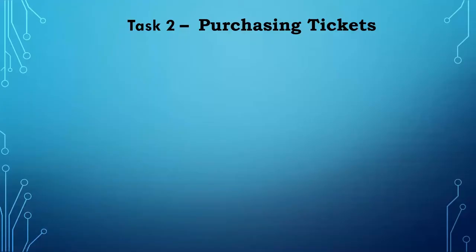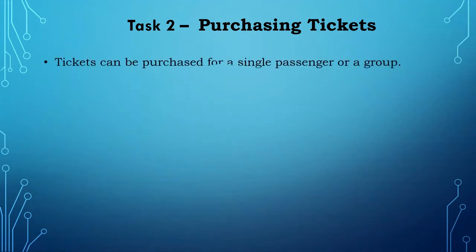I think you understand task 1 well, and task 1 is easy, so nothing much to understand. But task 2, compared to task 1, is much bigger, and the main programming we have to handle in task 2 only. First we can see what they are asking in task 2: purchasing the tickets. The passenger has to purchase from the displayed screen. While they are purchasing, what are the things we have to do in the program? A ticket can be purchased for a single passenger or a group.